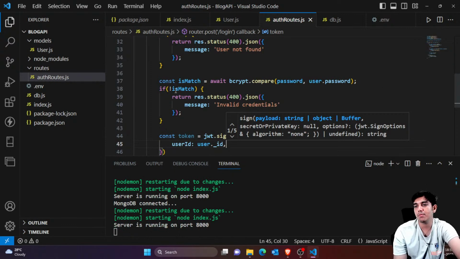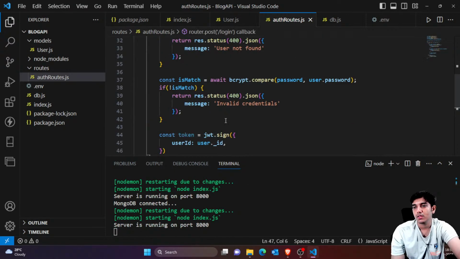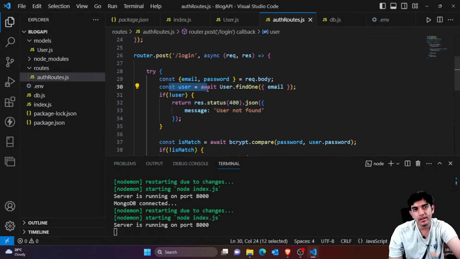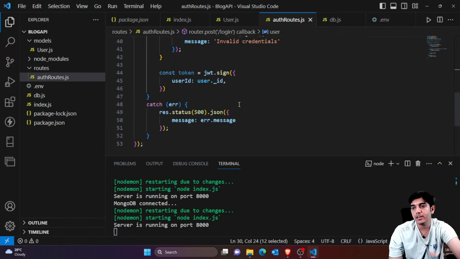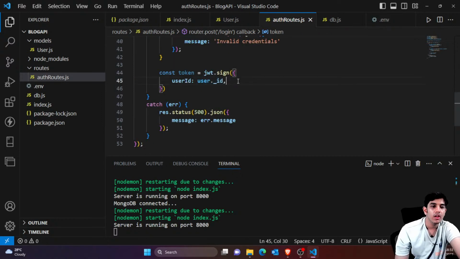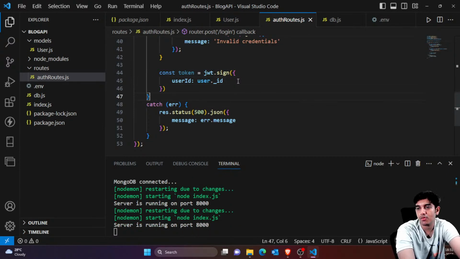If there is a match, that means user is valid, that means now I can use this ID to generate a token. So I've used the ID of that specific user to generate a token, and I don't think we actually need anything else apart from this.